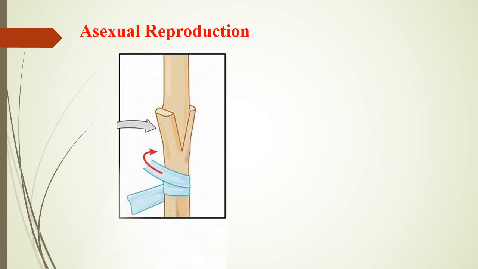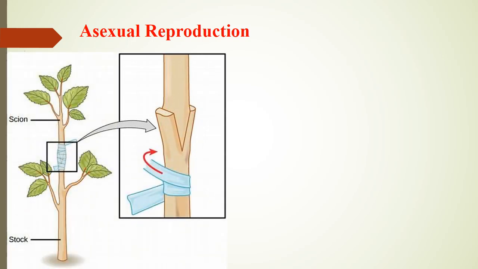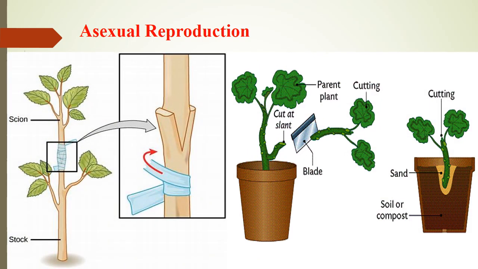Here are two more diagrams showing asexual reproduction, that is grafting and cutting, which we have studied in our previous classes. You can understand better from these diagrams.